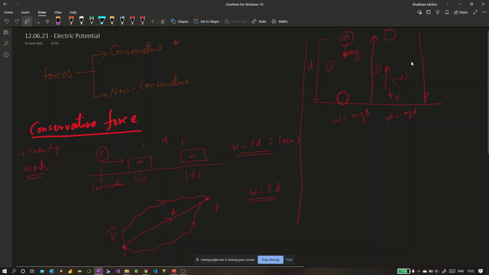So now in step three it came down again. In this entire scenario where the mass started at the top, came to the ground, went up, and then again came down, if you calculate the work done, it would still be mgd, right? Because when it came down, it was plus mgd. When it went up, it was minus mgd. And when it again came down, it was plus mgd, right?